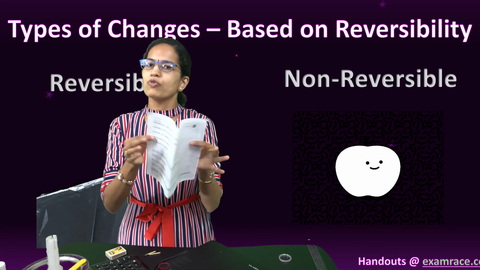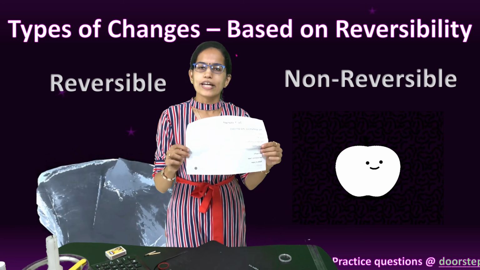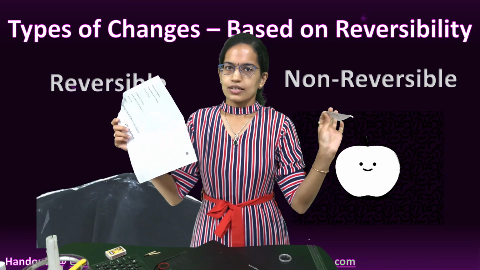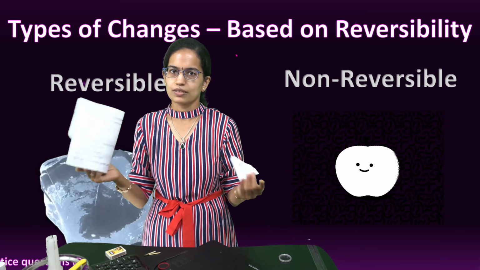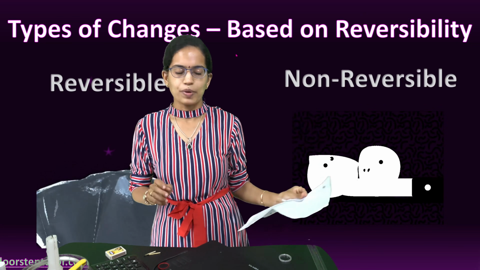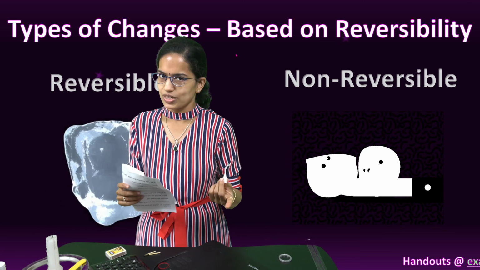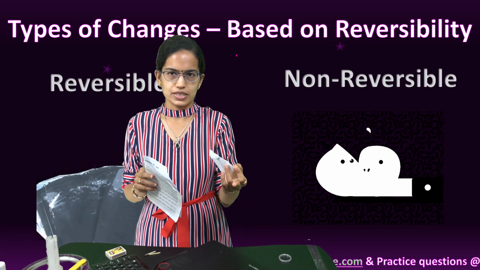I can unfold it anytime. Now, same piece of paper. What I do is, I take the paper, I tear it. Can I join it without a tape? No. So this is not reversible. So with the same example of paper, we have understood that folding of the paper is a reversible change. However, if I tear a paper, it is a non-reversible change.